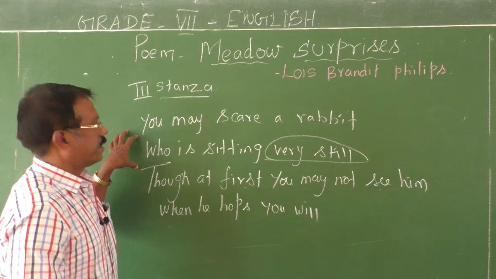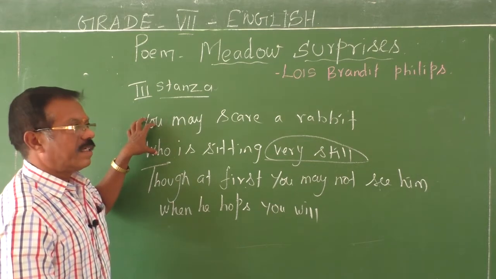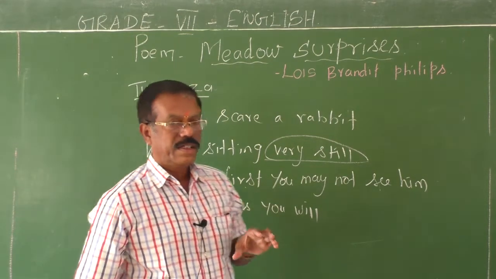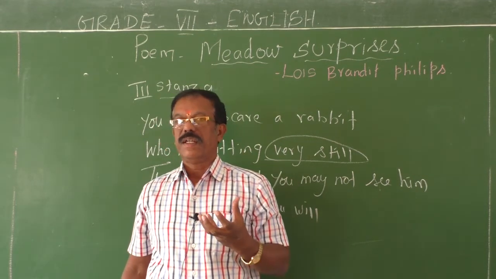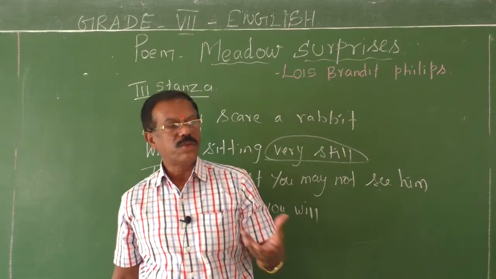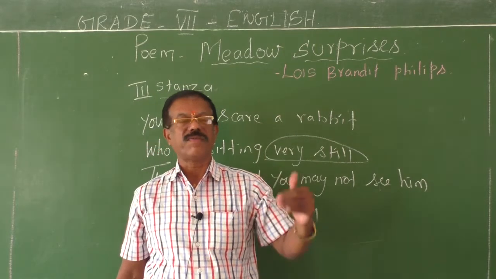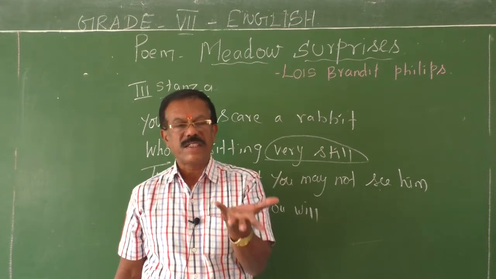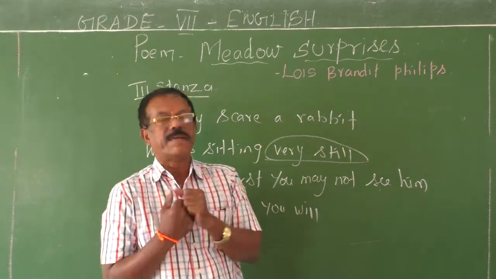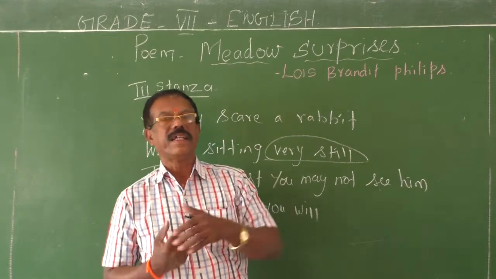So in the third stanza, the poet says, everyone has a worth watching of beautiful rabbits. But when you walk through the meadows on the soft green grasses, you may not be able to see the rabbits at first because they hide themselves behind the tall green grasses.